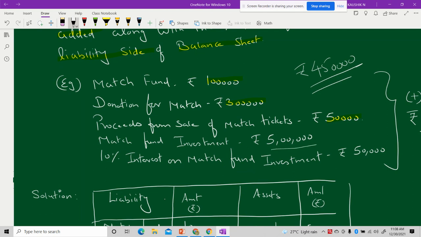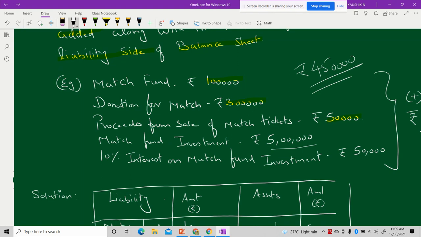So this is something wrong. It is not possible. Only the available fund amount. Either I can deposit 4 lakh 50 or less than 4 lakh 50. Any amount I can invest. I cannot go beyond this 4 lakh 50 since my available fund is only 4 lakh 50. So whenever a problem is given to you, please ensure whether the problem is correct or wrong. All problems need not be right. Sometimes there can be an error. Try to understand what is the error and then you make it clear and proceed further.